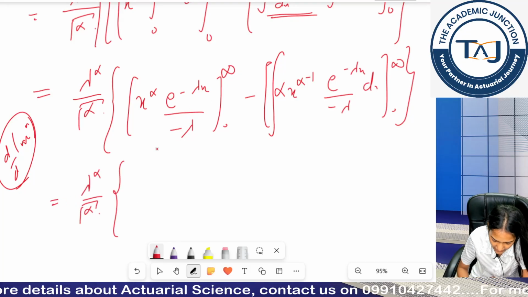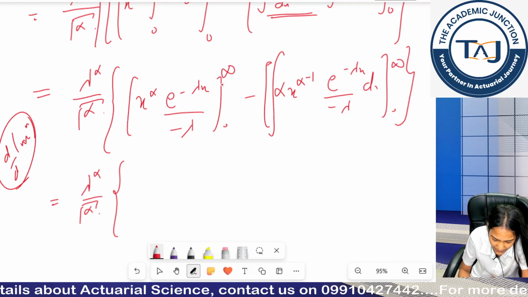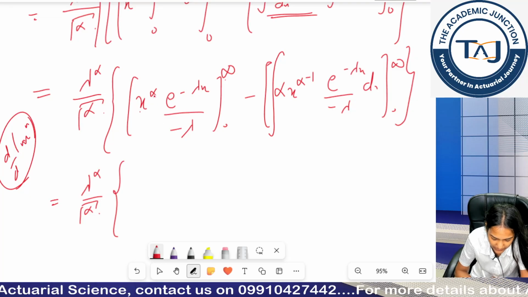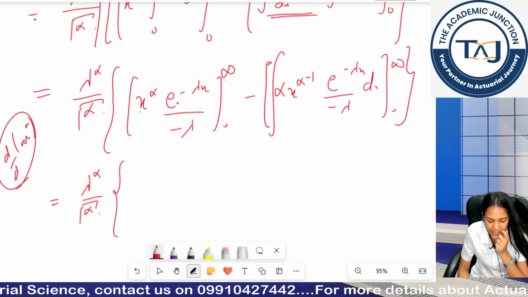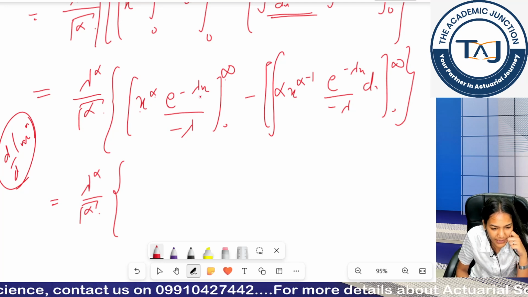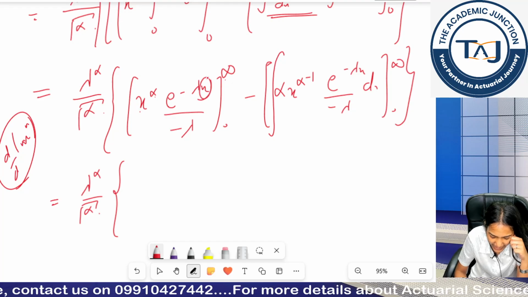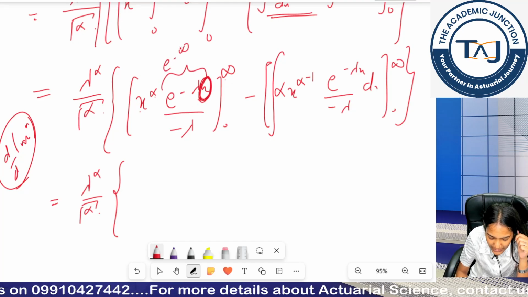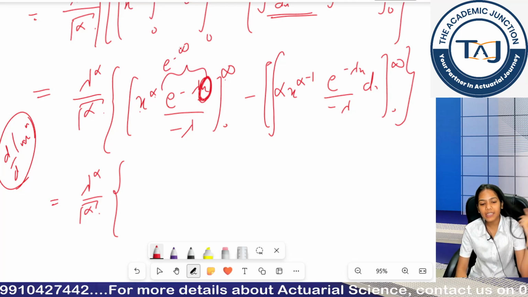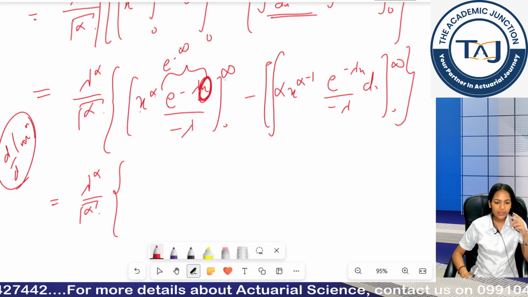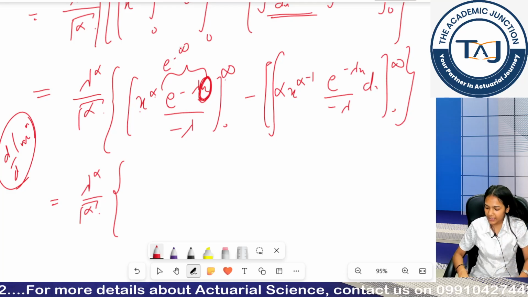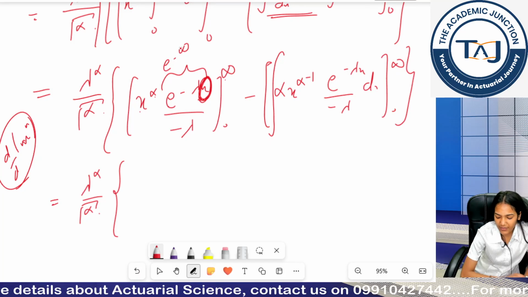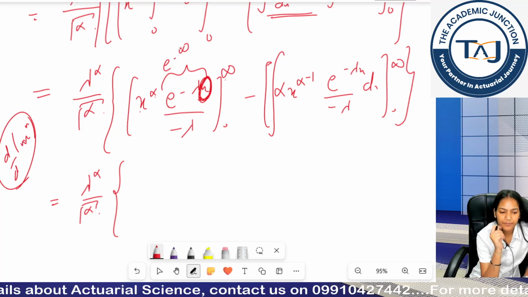Now putting in the limits. If I put in infinity first, infinity to the power of something will become infinity, and e to the power minus infinity will be kept, right? I would be placing my infinity here. So this would basically become e to the power minus infinity, and e to the power minus infinity will be 0 or infinity. Fatima, e to the power minus infinity will be 0 or infinity.